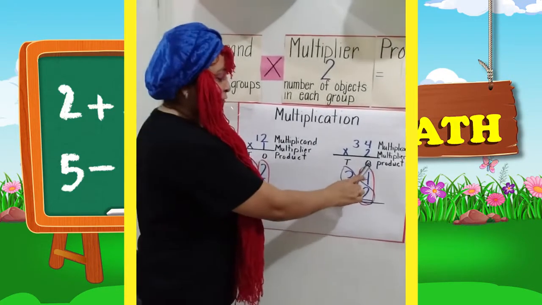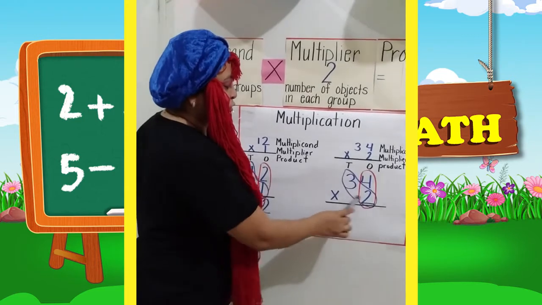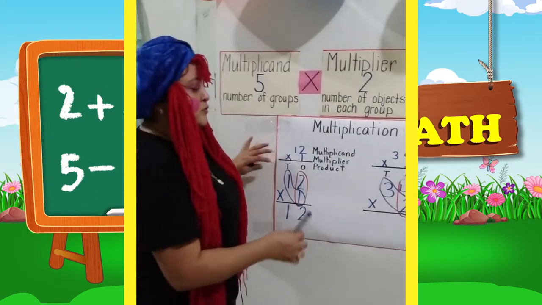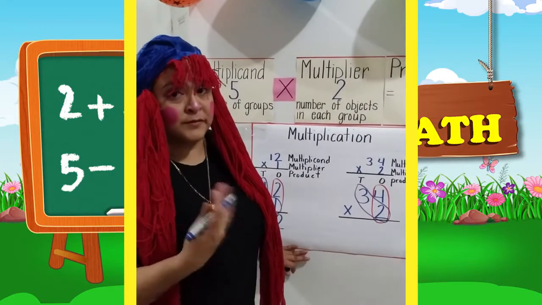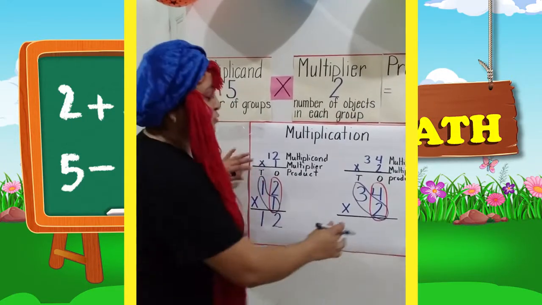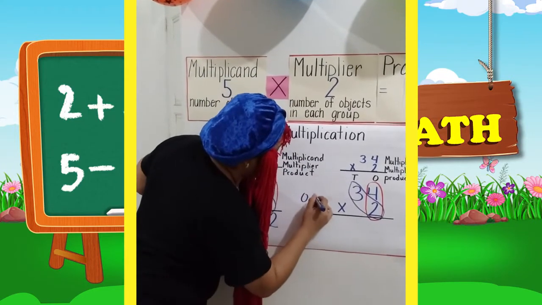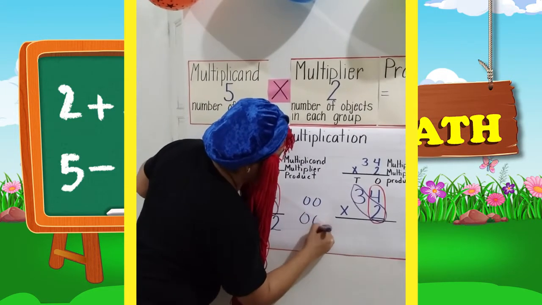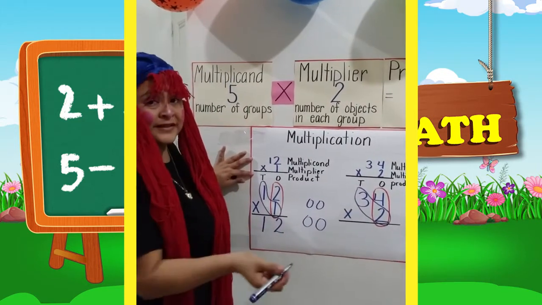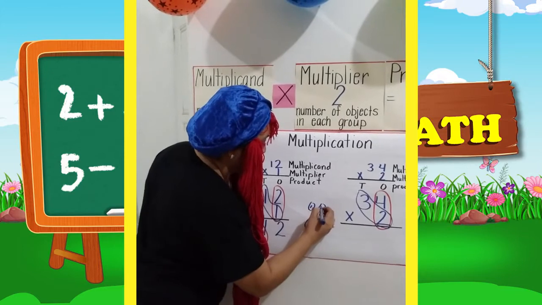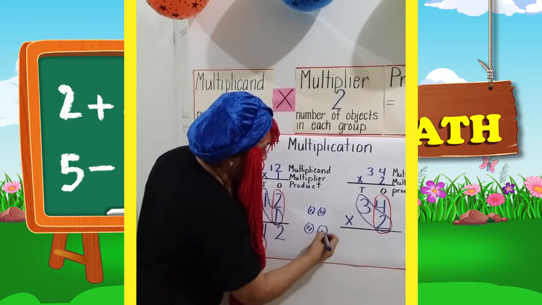We always start from the ones. So we have 2 times 4. So let's say that you do not know your multiplication by memory. Here we know that we have 4 groups: 1, 2, 3, 4. And in each group we have 2 objects. So we are going to have 1, 2, 1, 2, 1, 2, 1, 2.